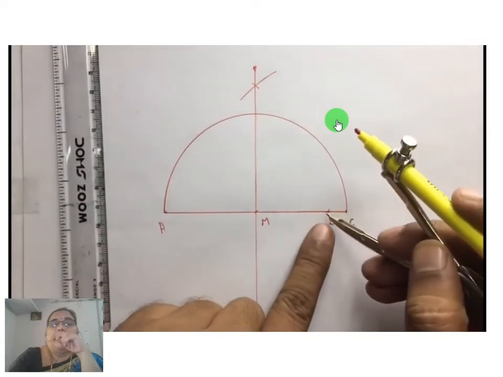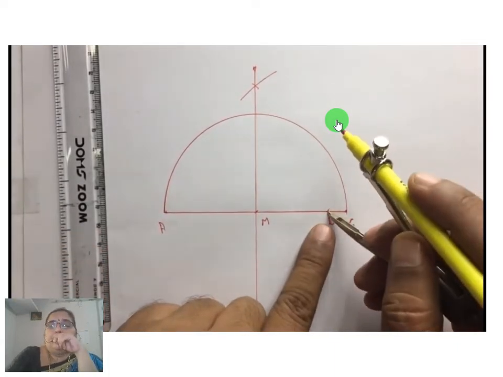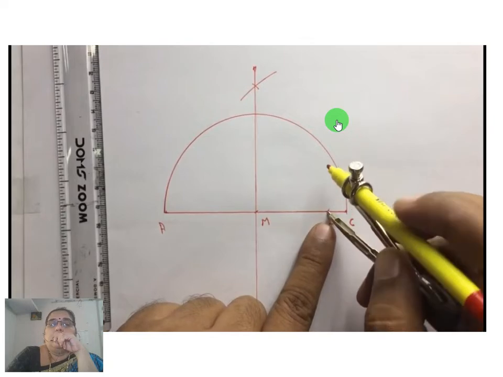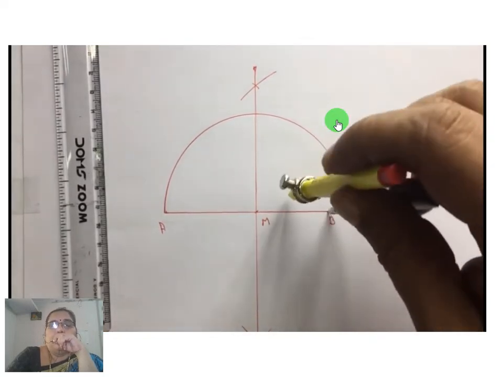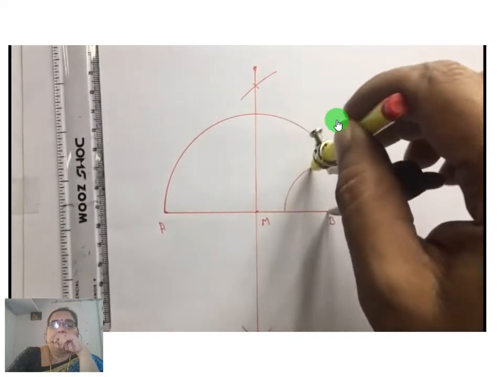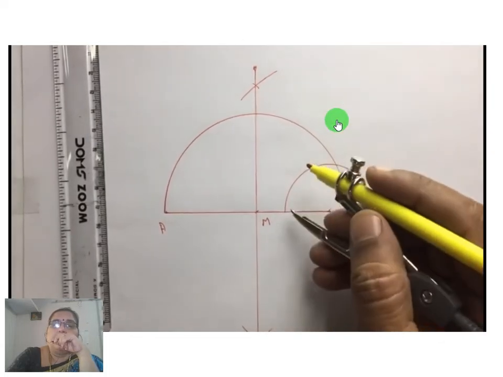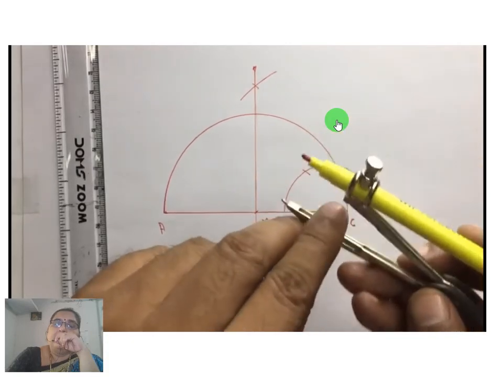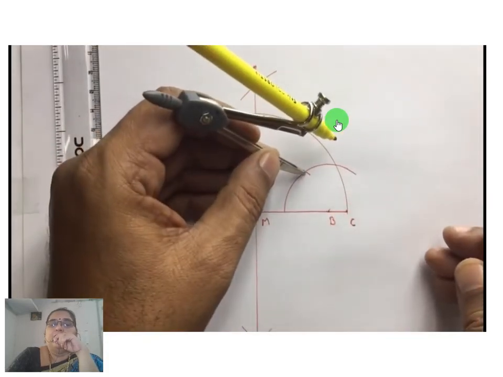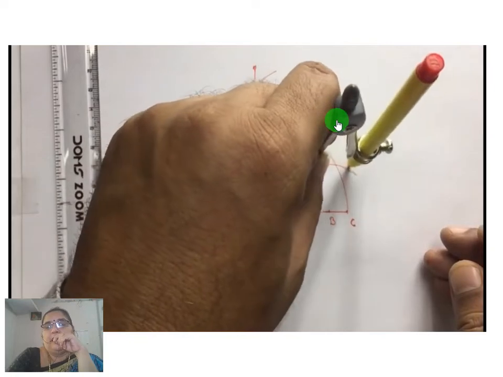Now from the point B, again you draw one perpendicular line. So here, using a compass, first we draw a semicircle or an arc. With the same radius you cut one arc, that is 60 degrees. Again from the 60 degree you cut another arc, that is 120 degrees.